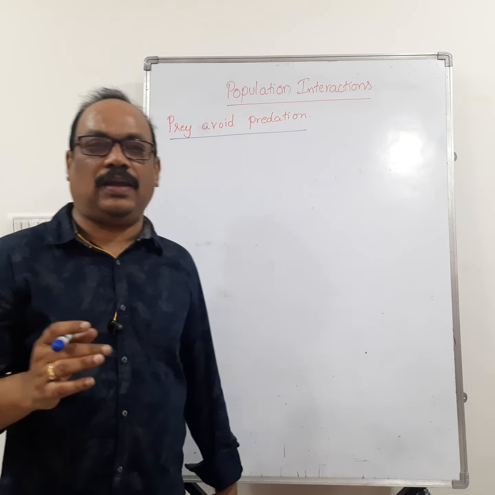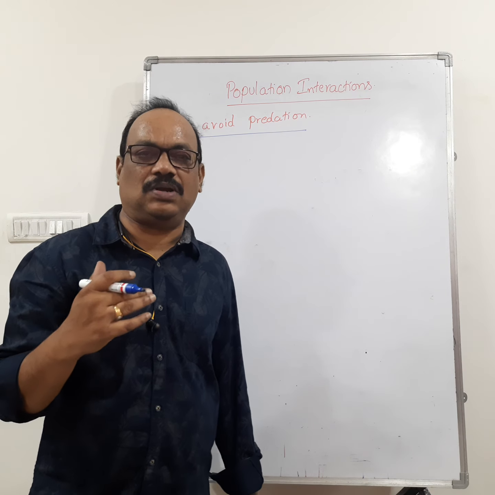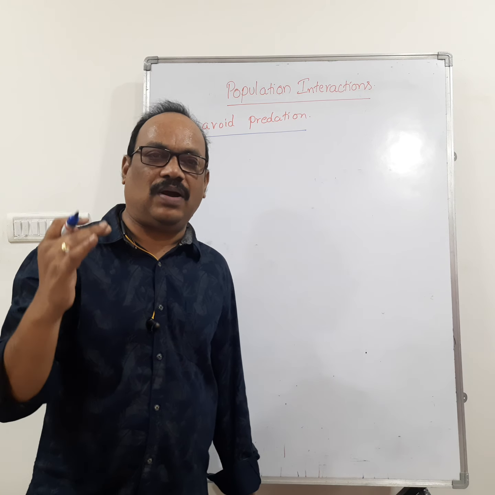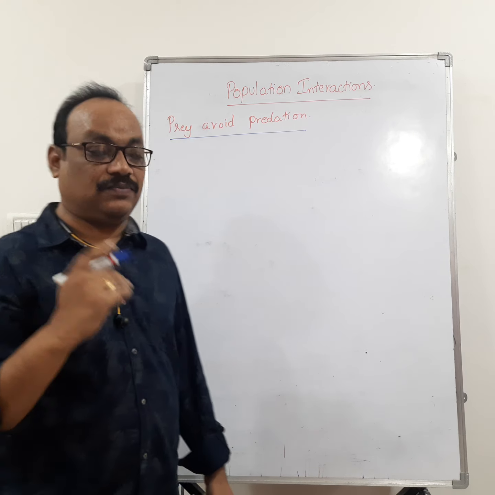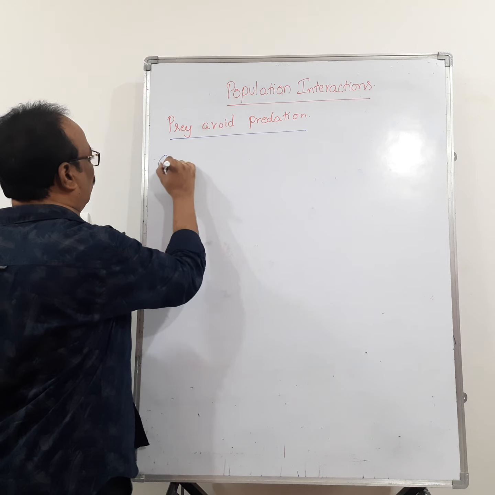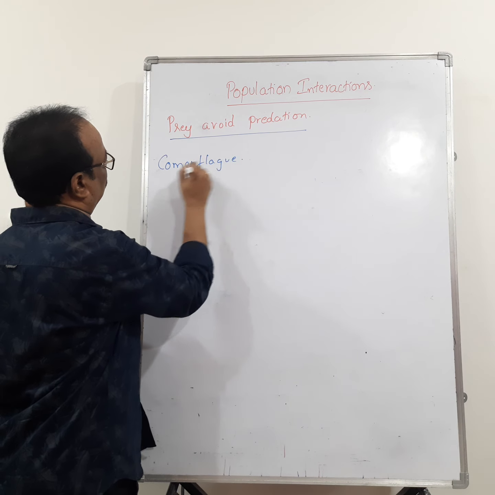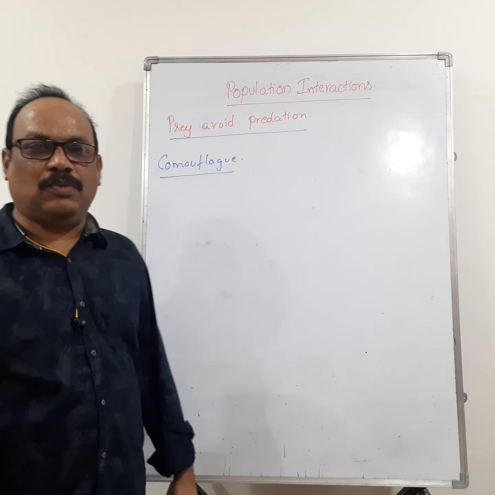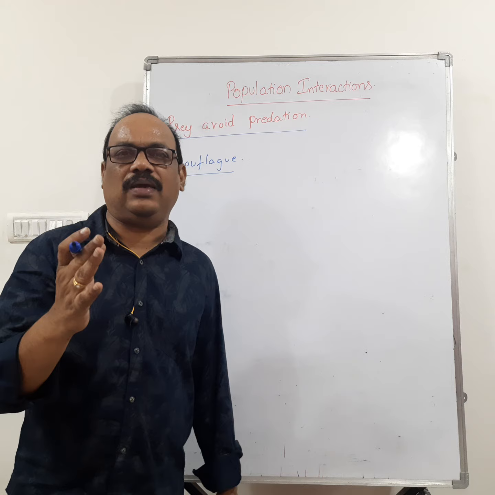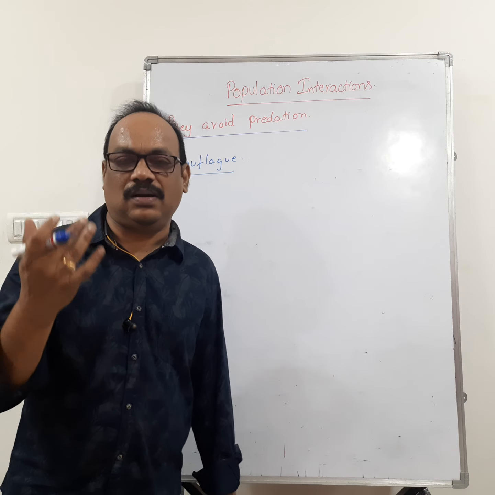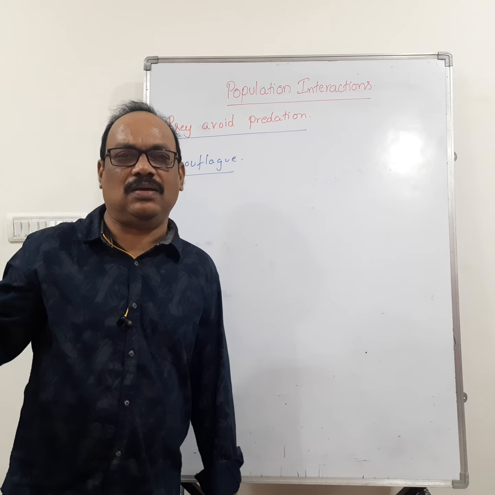So the prey can avoid the predation. That means the prey have developed some special mechanisms to avoid the impact of predation. For example, take the first one, camouflage. Camouflage means some insects and frogs are cryptically colored. Cryptically colored or camouflage means they blend with the surrounding environment.